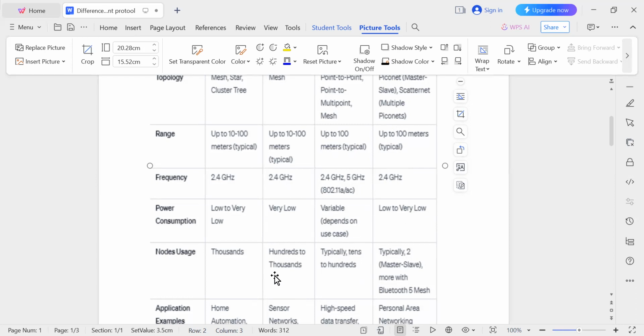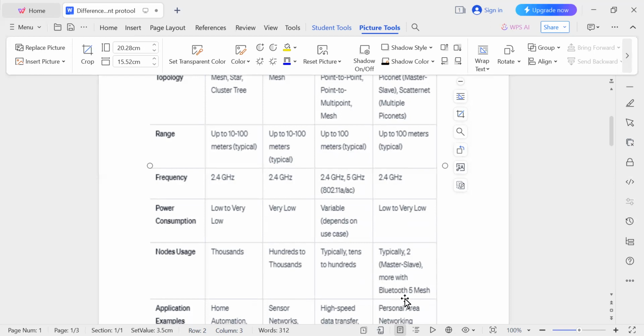And nodes usage. Thousands of nodes can be connected to Zigbee. Hundreds to thousands can be connected to 6LoWPAN, and tens to 100 for Wi-Fi. And for Bluetooth, typically two nodes if it is master slave. More with Bluetooth 5.